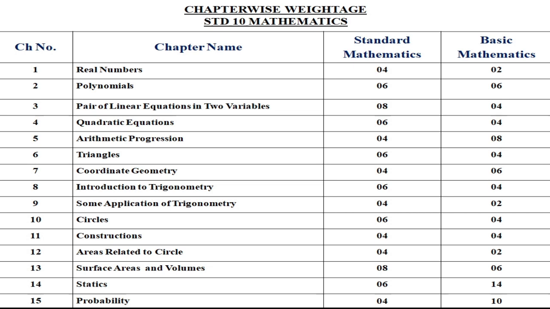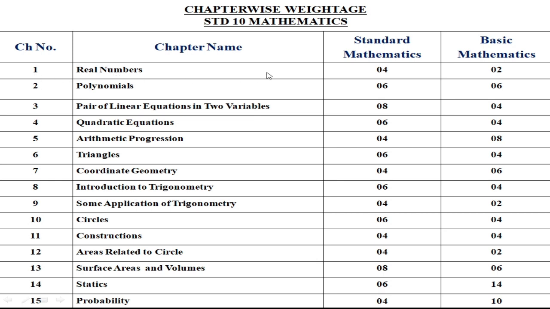As I told you, there is no different textbook for standard and basic mathematics, but the chapter-wise weightage has been changed. As you can see, in standard mathematics, some of the chapters which students find tough have less weightage. You can see in basic mathematics it has less weightage, while those chapters which students find easy have more weightage. Let us discuss one by one.